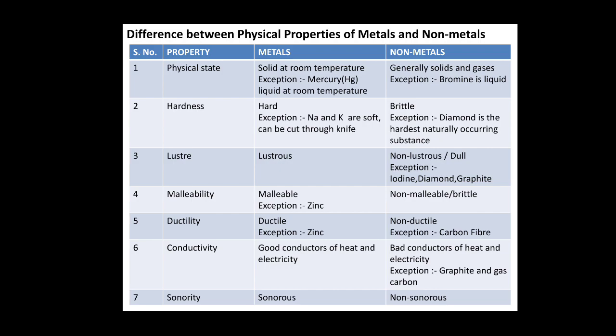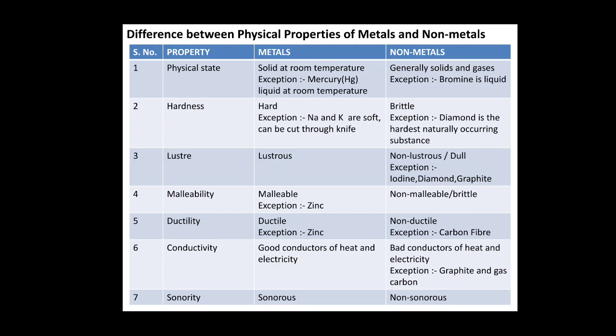In the case of non-metals, they are generally solid and gases, but the exception is bromine, which is liquid. The second one is hardness. Metals are generally hard, but the exceptions are sodium and potassium. They are so soft that they can be cut into pieces using a knife. Non-metals are brittle, but the exception is diamond. We all know this is the hardest naturally occurring substance. Why is it a non-metal then? Because diamond is an allotrope of carbon and carbon is a non-metal, right.